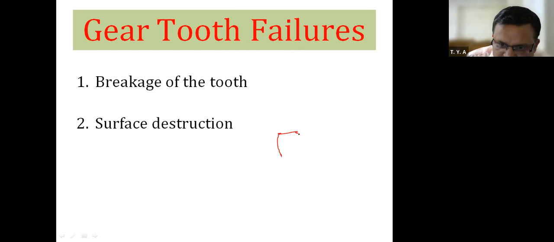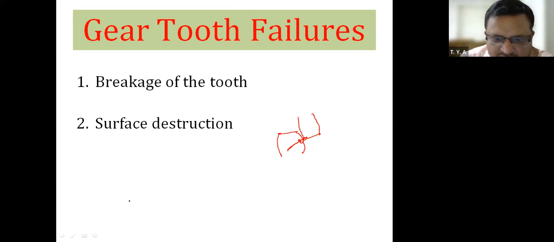Suppose this is the gear tooth of the wheel and this is the gear tooth of the pinion, and this is the point of contact. Now, this is breakage of the gear tooth. What is the breakage of the gear tooth? In Marathi, it is called modne, tupne. Therefore, when this gear tooth exerts force here like this, on the gear tooth of the wheel.